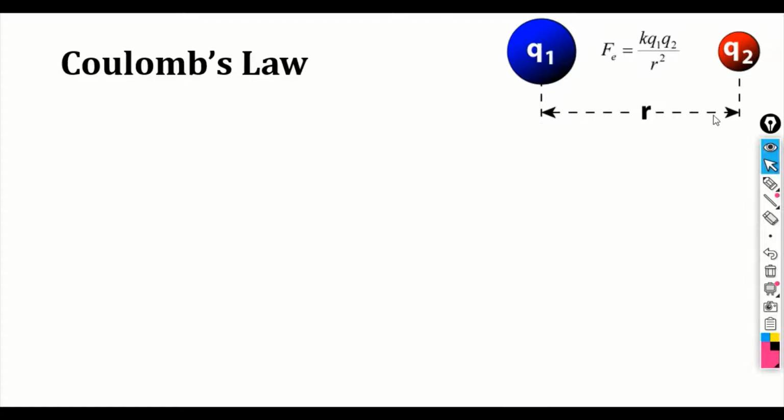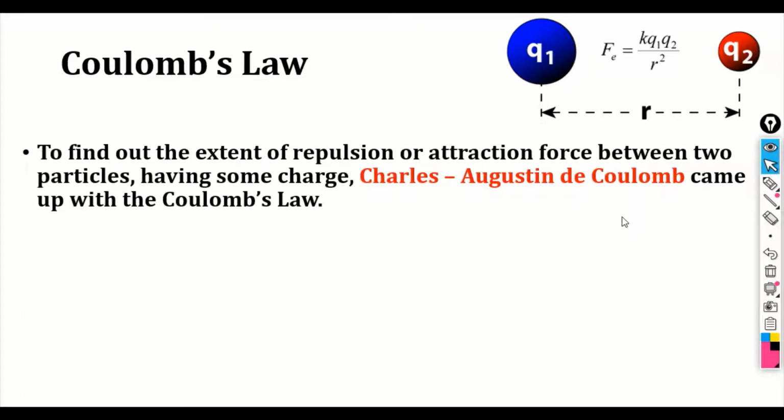Assume the distance between the two charges is r. To find out the extent of repulsion or attraction force between two particles having some charges, Coulomb came up with Coulomb's law.